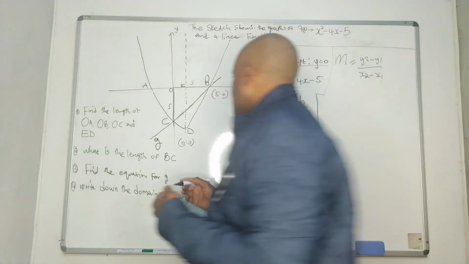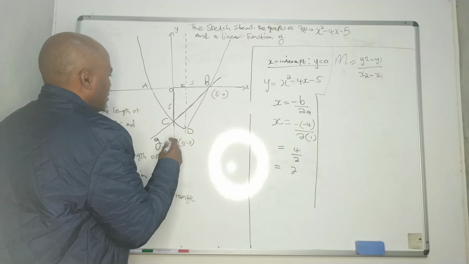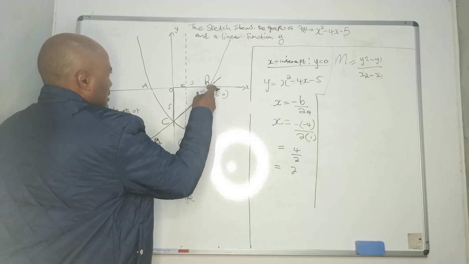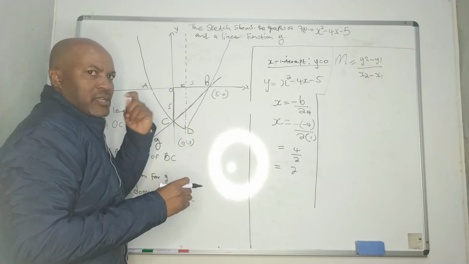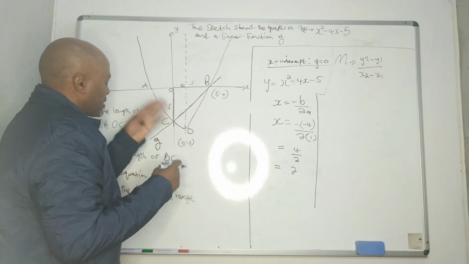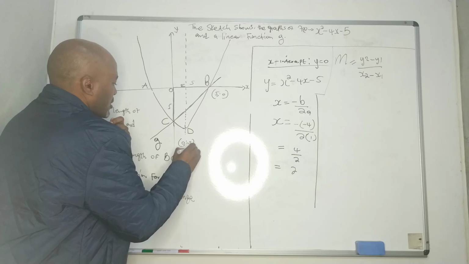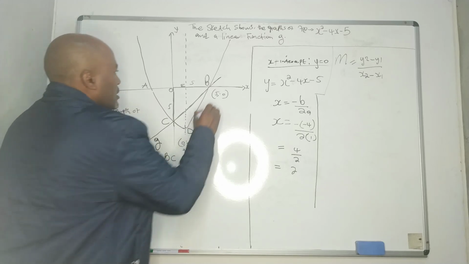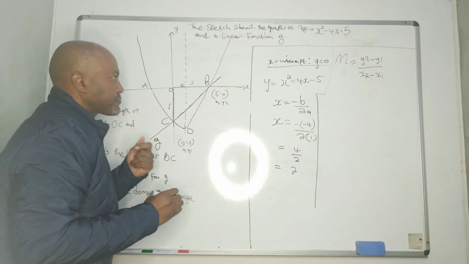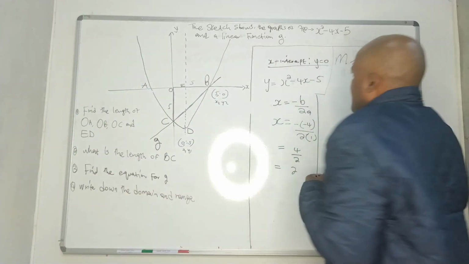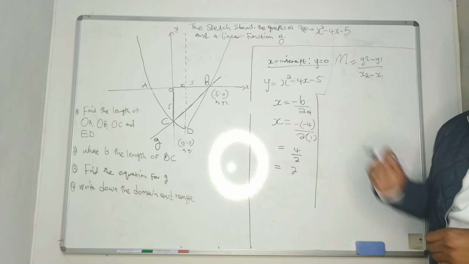Let's take it like this. BC is fine. We can also do it like CD. It's fine. This is x1 y1, x2 y2. Okay, now what is our y2?